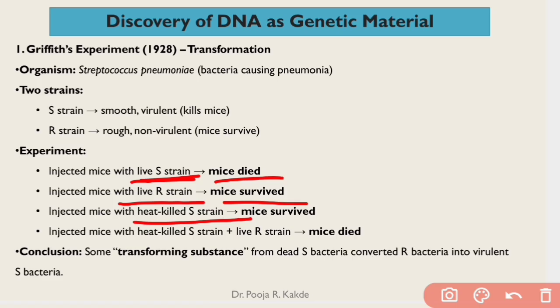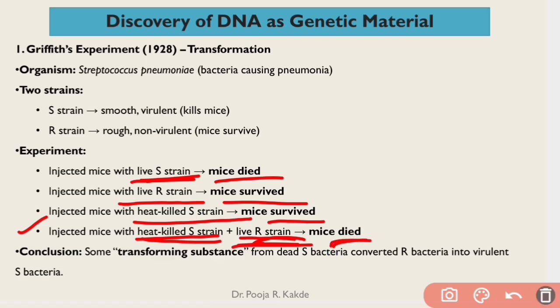to his surprise, mice survived. And finally, he injected mice with heat-killed S strain and live R strain. Now, when the heat-killed S strain was injected into mice, they did not die. The R strain itself was non-virulent, and this heat-killed S strain was again non-virulent. So, when he combined these two strains and injected it into mice, he found that mice died.